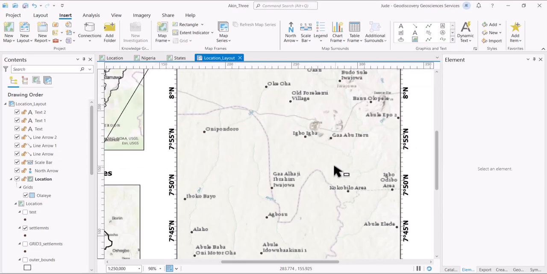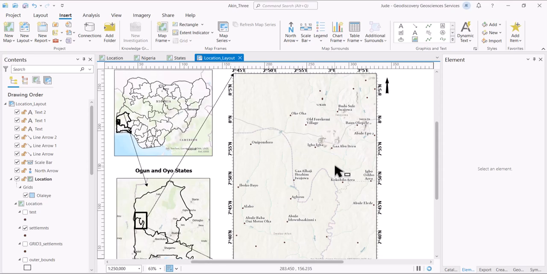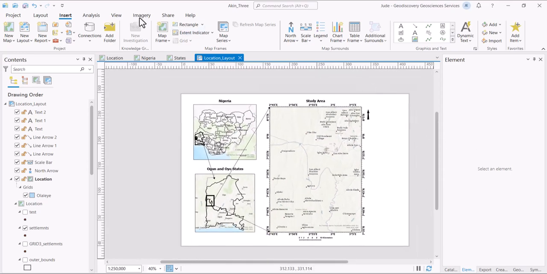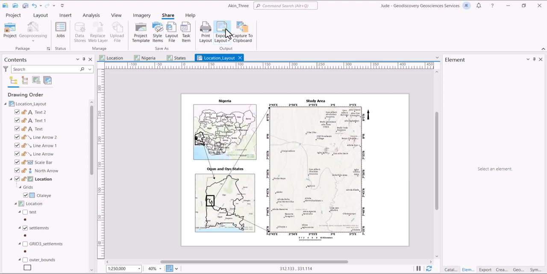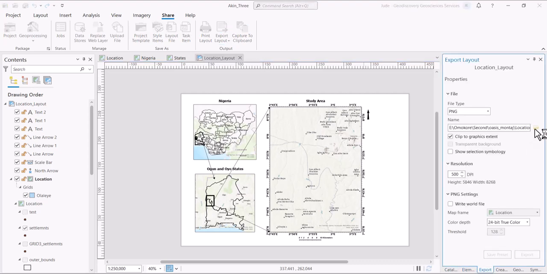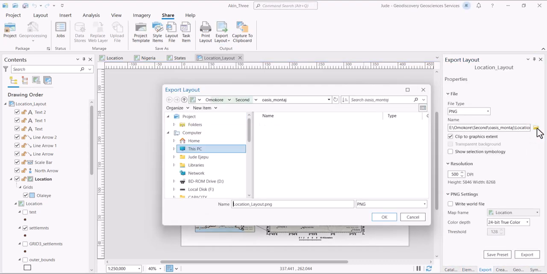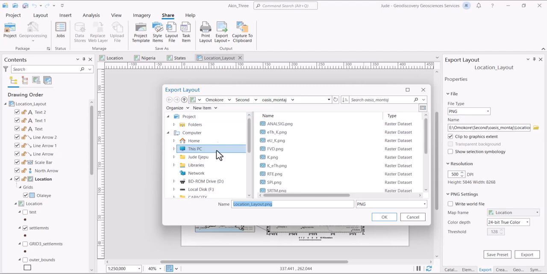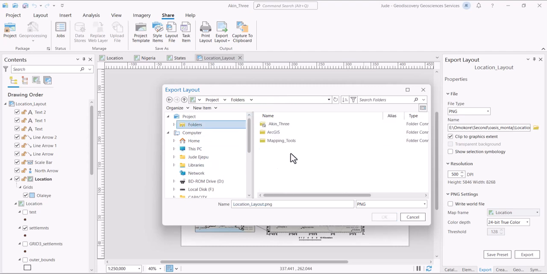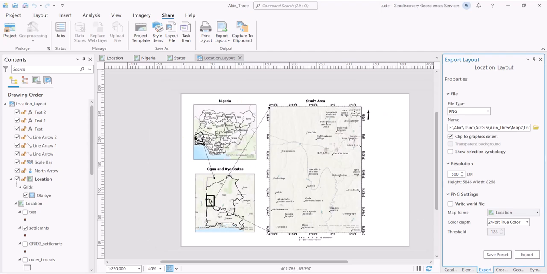We have the names of the areas. So what we are going to do, we are going to share, go to export layout, and let's go to the folder, and this is Akin 3, and let us make a new folder that will be our maps, and open it on this location layout here.